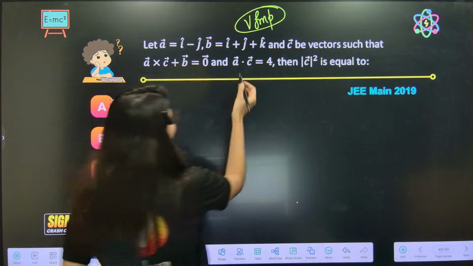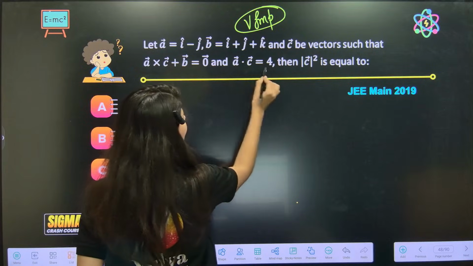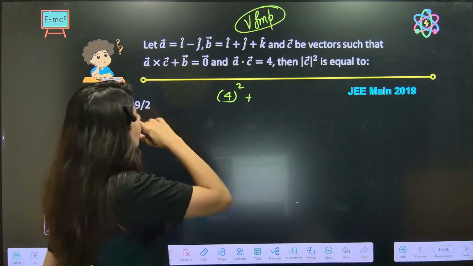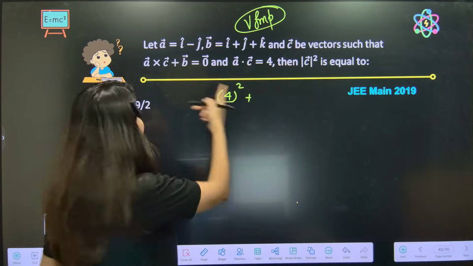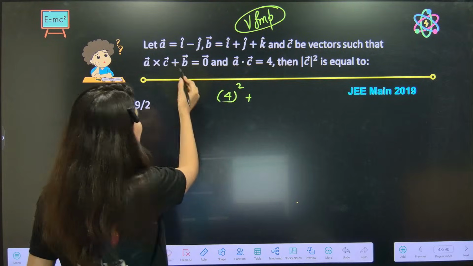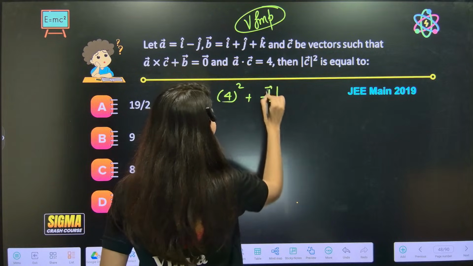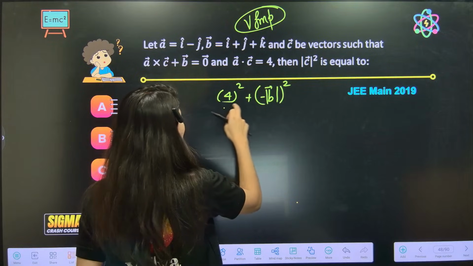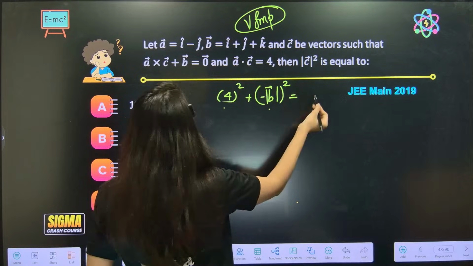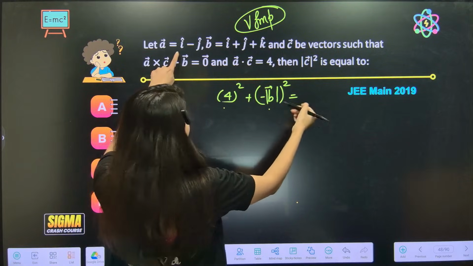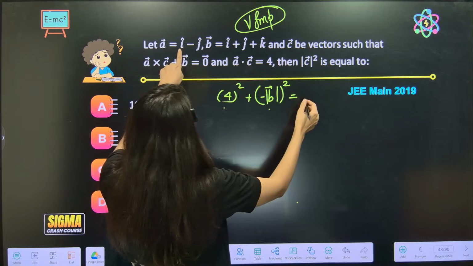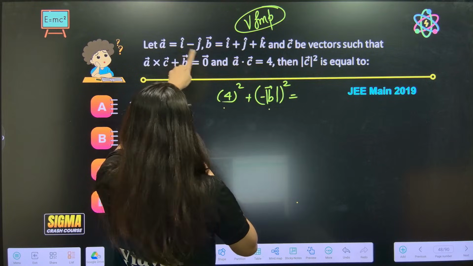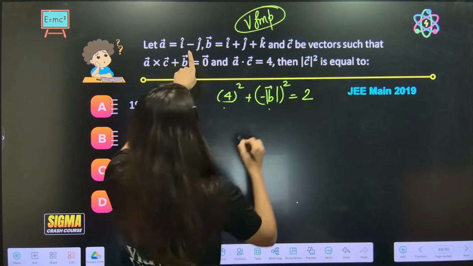Now again, can you see A dot C? Lagrange's identity: A dot C, 4 square, plus A cross C. Can anybody tell me what is A cross C, ma'am? A cross C is minus B. So minus B magnitude whole square. Okay. So this is dot square, this is cross square, and this is A square and C square, right? Where is A square? A square is 2, right?